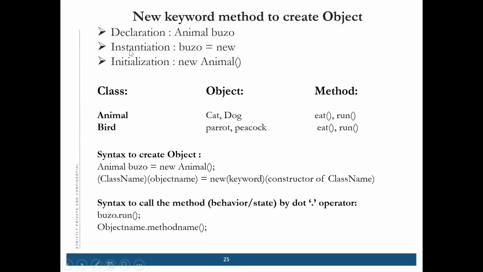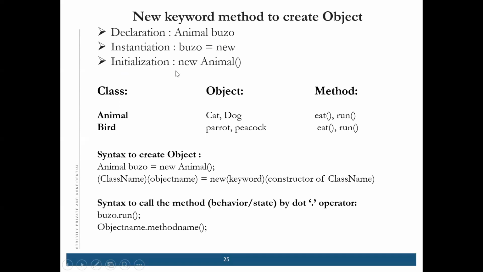Now comes the instantiation. Instantiation is giving a value to your variable. The value we have given to our object is new. The third step is initialization.